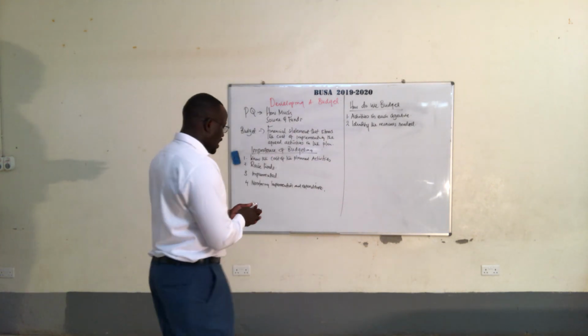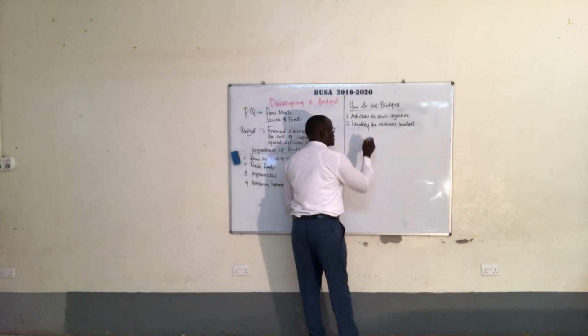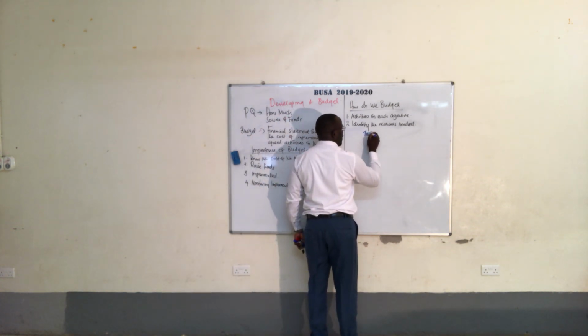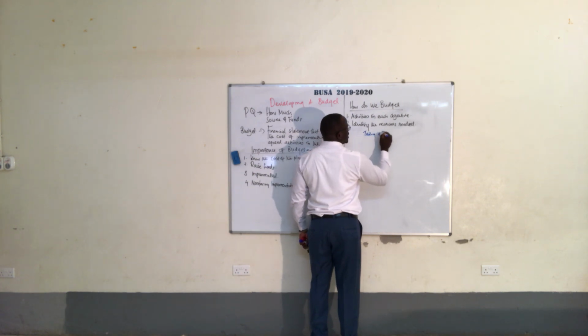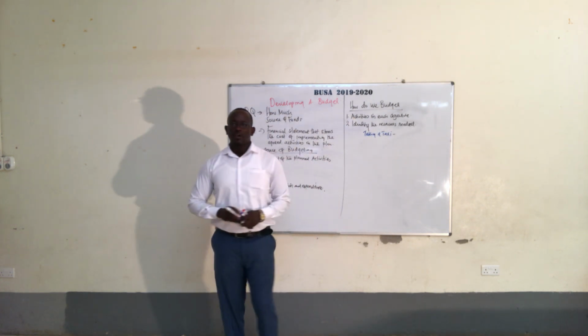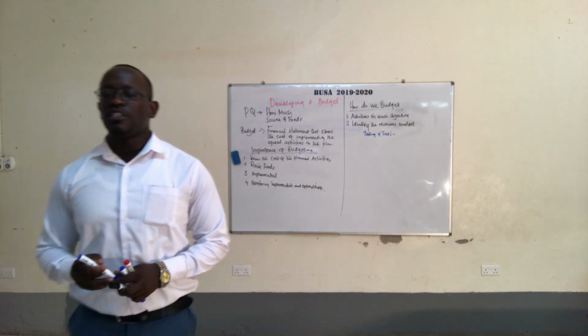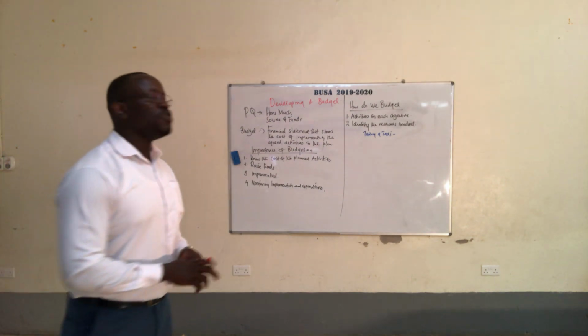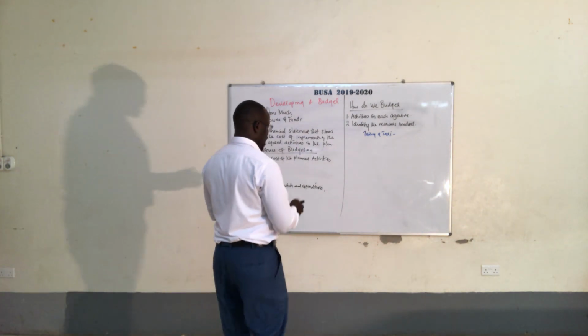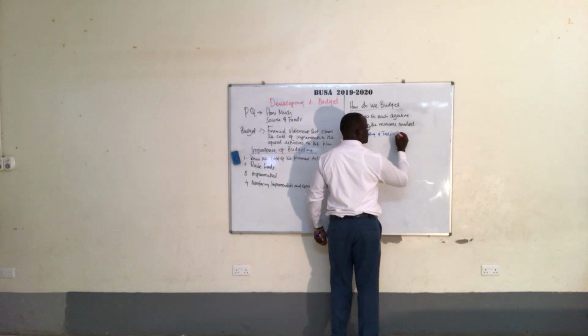Taking a taxi to Kampala as an activity. Number two is telling us we need to identify the different resources needed. What do you need to accomplish this idea of taking a taxi? One, I need money.